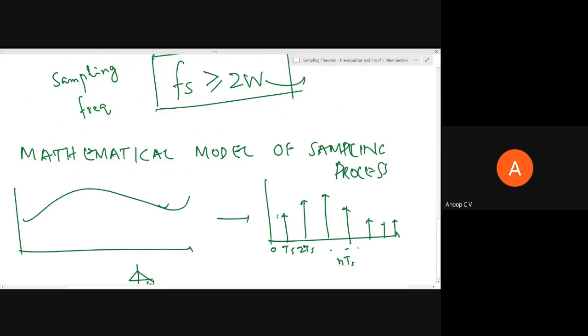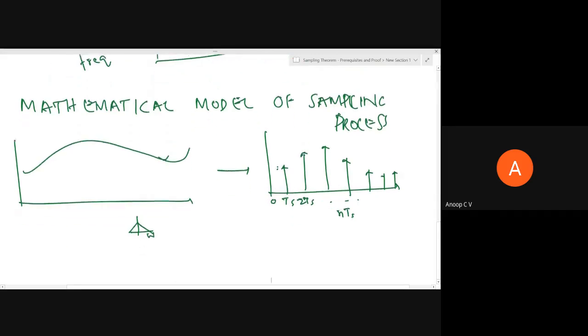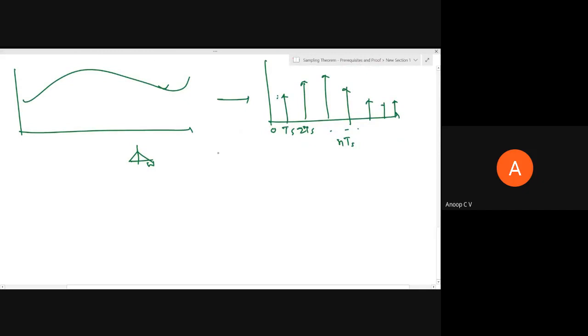So this is the sampling process. If I call the signal g of t, and the sampled signal g delta of t, there is a reason why I have given this subscript delta to g of t.